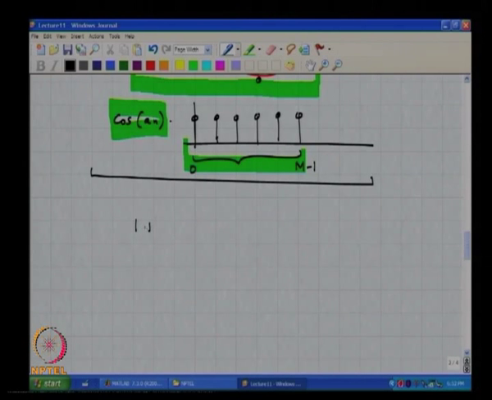It is 1 plus e to the minus j omega all the way up to e to the minus j omega into M minus 1, correct. And can somebody give me an expression for this? It is 1 minus e to the minus j omega M, I am sorry,